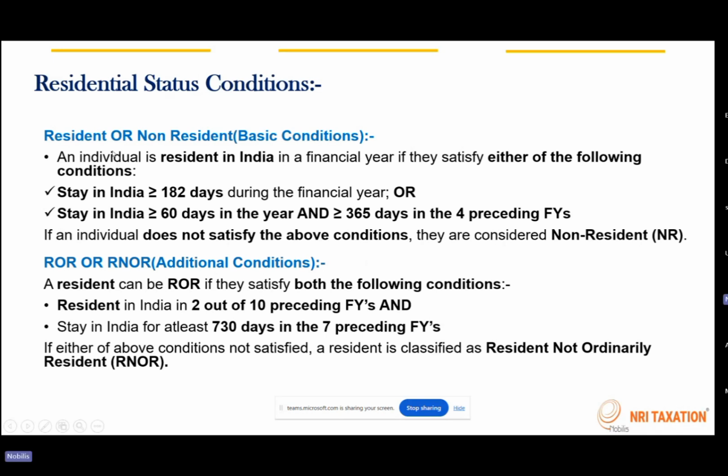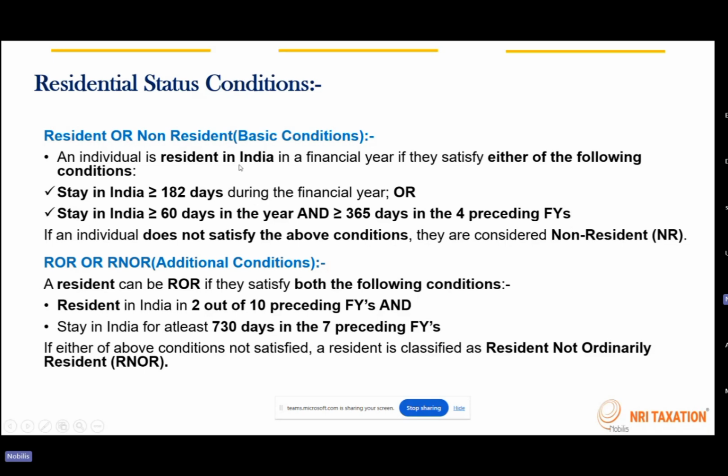So first it says there are two basic conditions that have to be checked, which determine whether a person is resident or non-resident. And if a person is resident, then we need to look into two additional conditions to determine whether the individual is ROR or RNOR. Okay, so that's how it works.